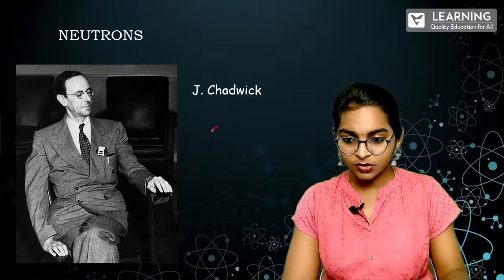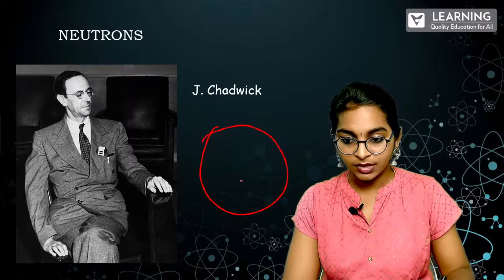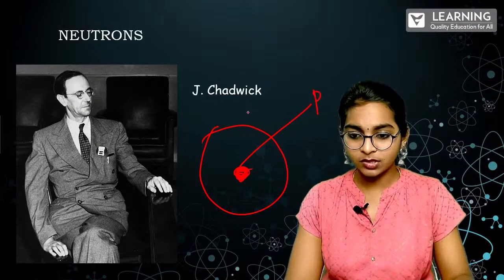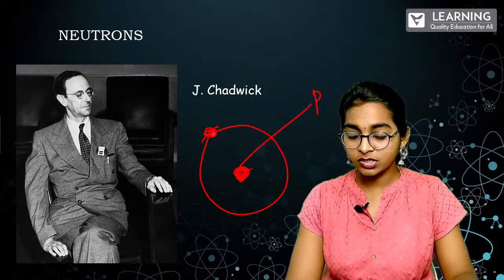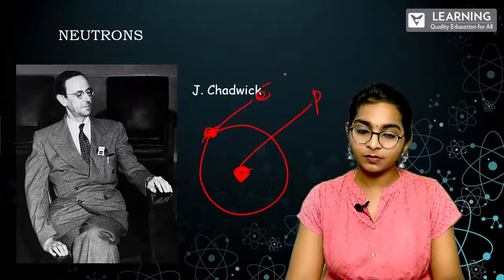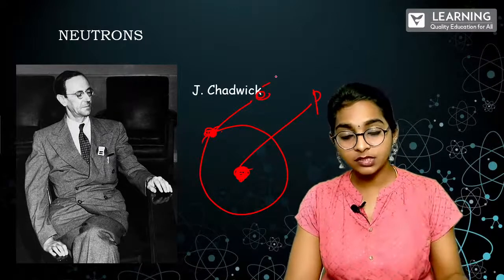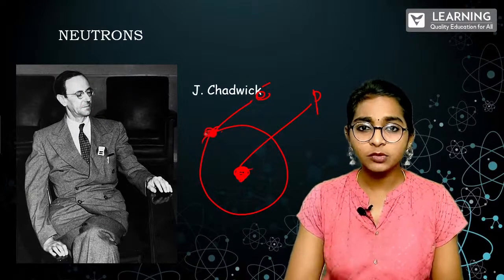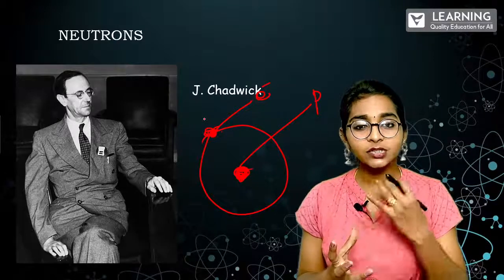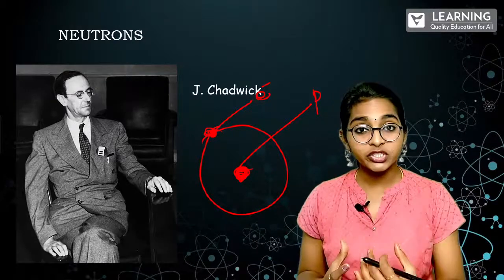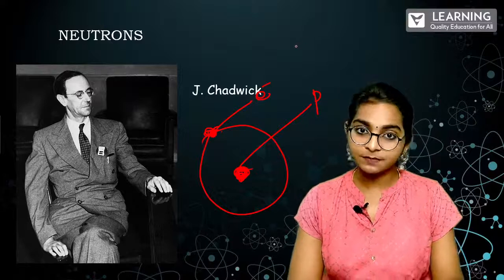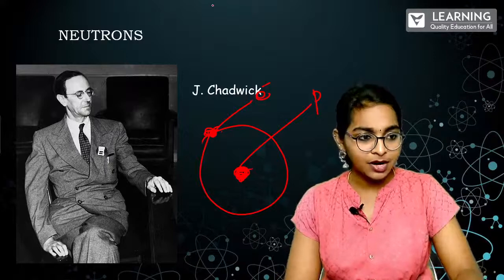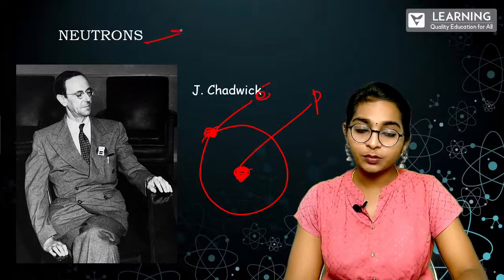So when we are talking about positive charge, like this is an atom, and in the middle, let's have a positive charge. We'll put proton P, and here somewhere electrons can be stuck. So we'll keep this to be electron. Gradually, after a lot of research, this particular scientist, J. Chadwick, came to a conclusion that something else is also present inside the atom, which gives the mass for that particular atom, the measuring unit, the mass. And he named it neutrons.